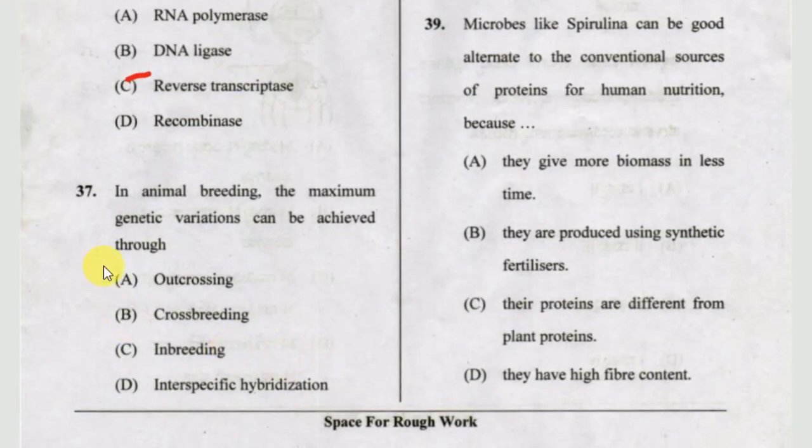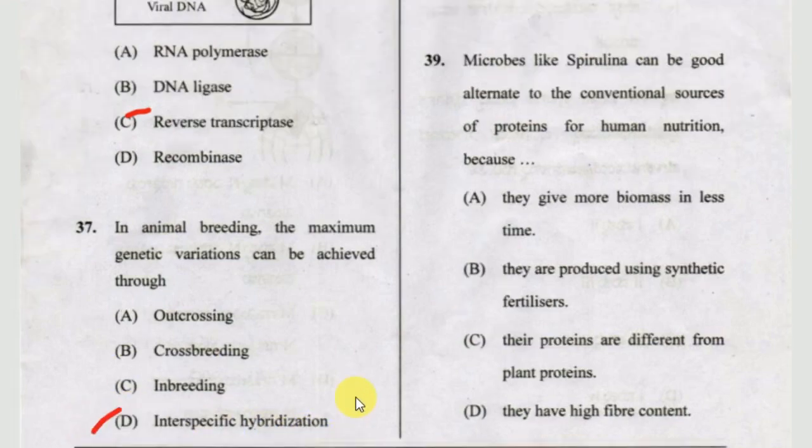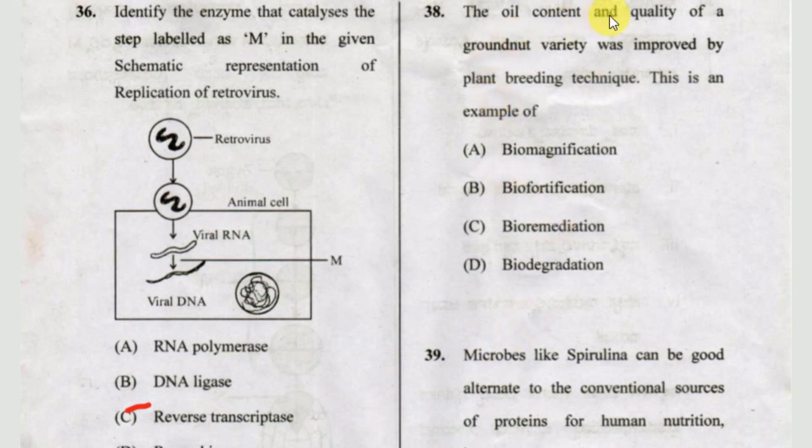Next one, 37. Okay. In animal breeding, the maximum genetic variations can be achieved through outcrossing, crossbreeding, inbreeding, or interspecific hybridization. The correct answer for this one is option D, interspecific hybridization. Okay. The next one is, the oil content and quality of a groundnut variety was improved by plant breeding technique.